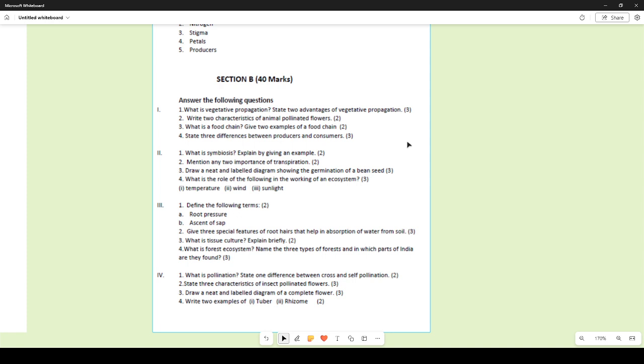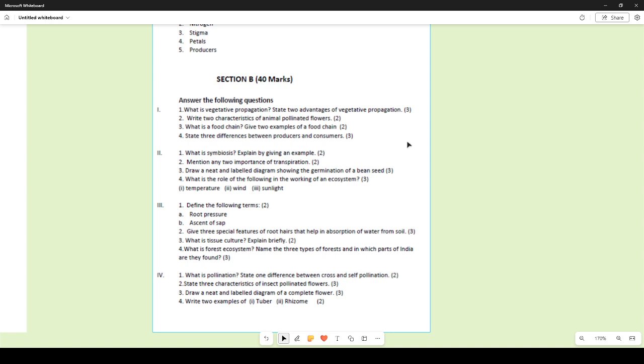What is pollination? State one difference between cross and self-pollination. When we are talking about pollination, as I had mentioned earlier, it is a transference of the pollen grains from the anther to the stigma. That process is called pollination.